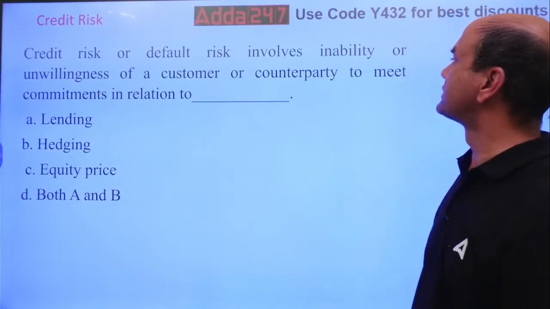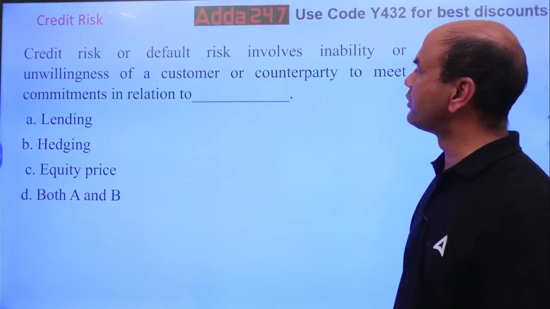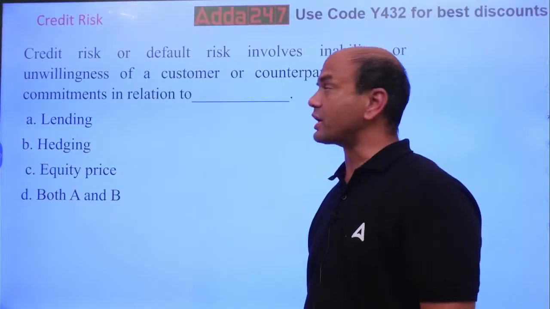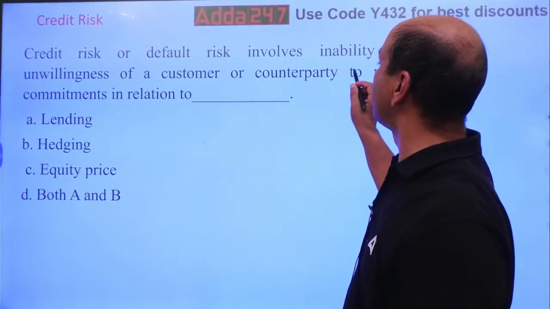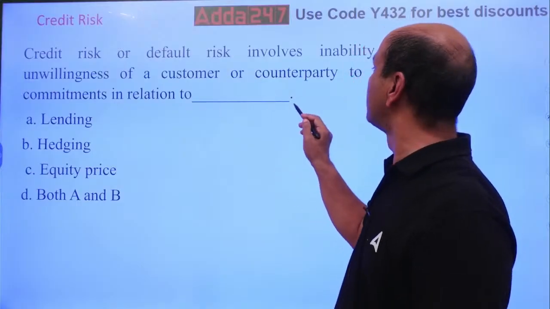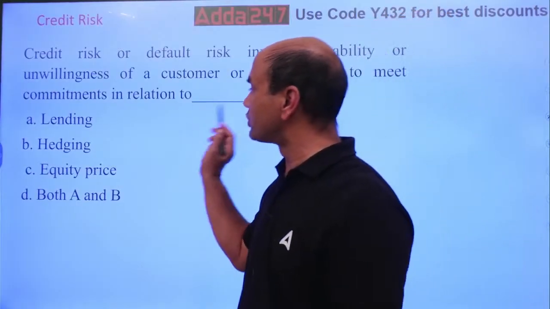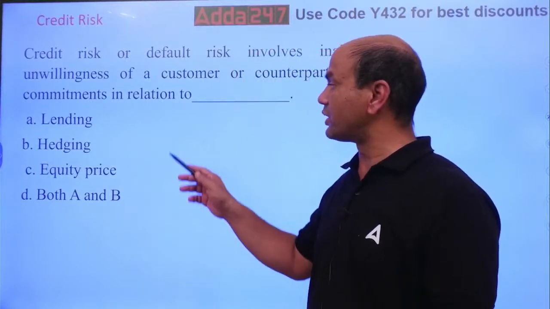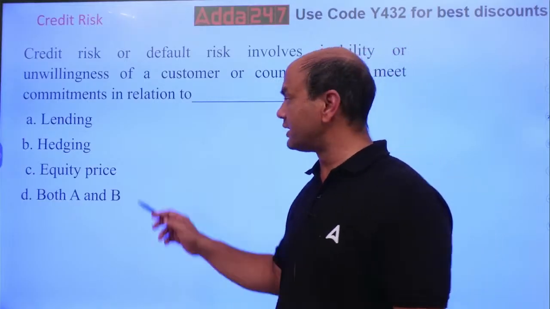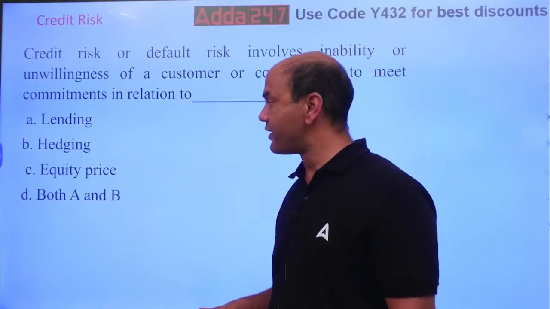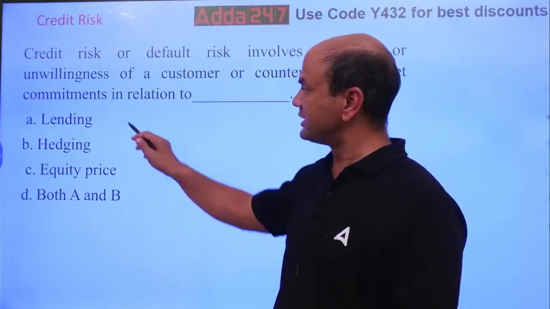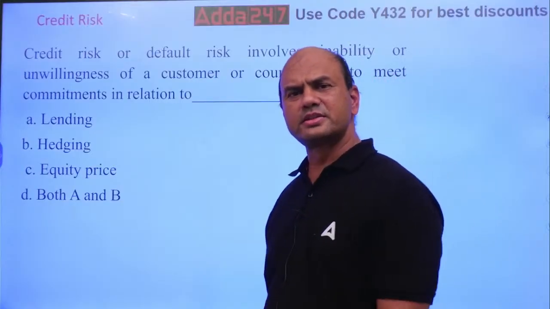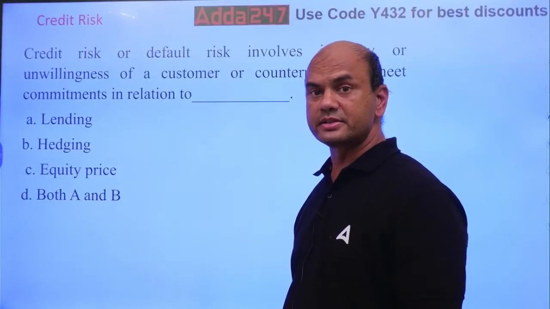Credit risk or default risk involves inability or unwillingness of a customer or a counterparty to meet the commitments in relation to. So what are the relations? Is it related to lending loans? Is it related to hedging? Is it related to equity prices? Is it related to both A and B? Are equity prices involved in credit risk?